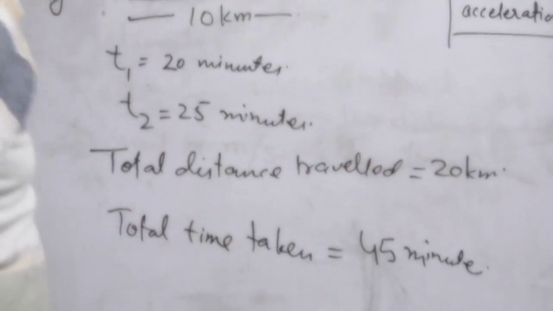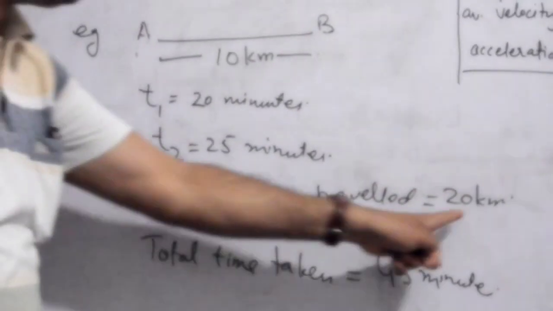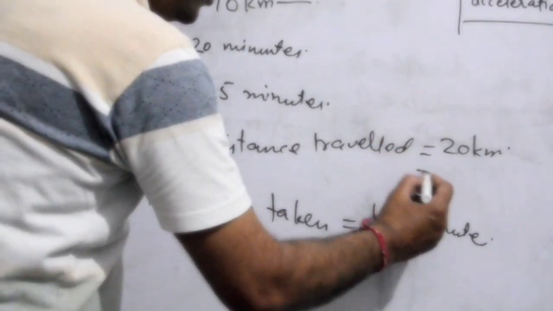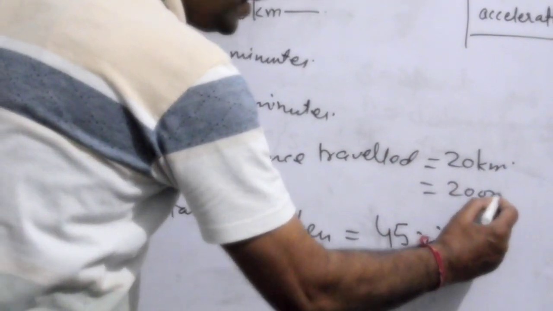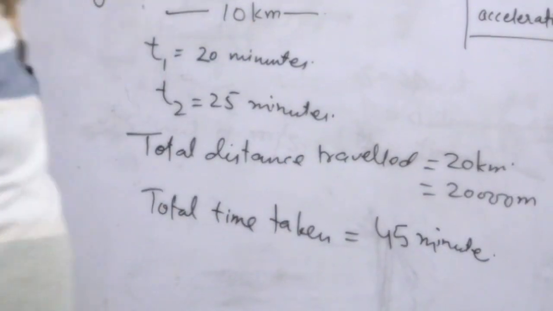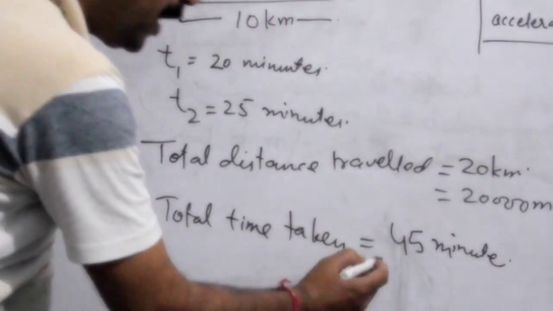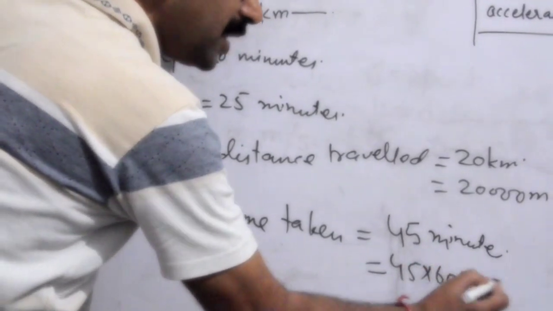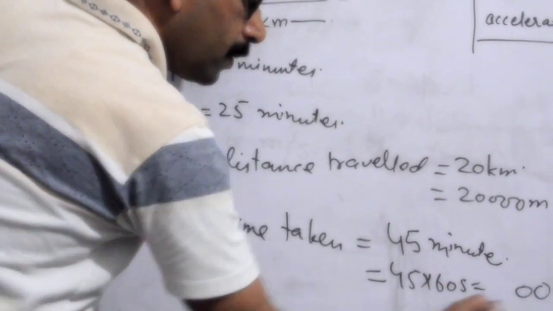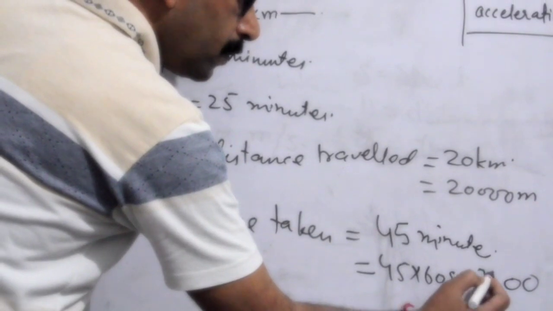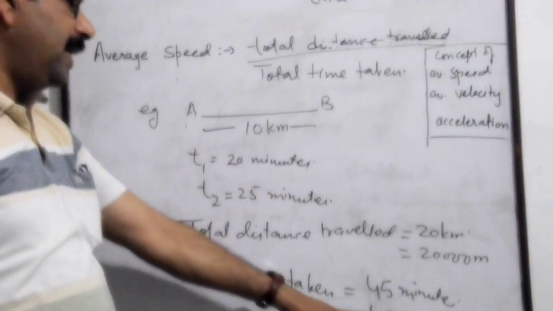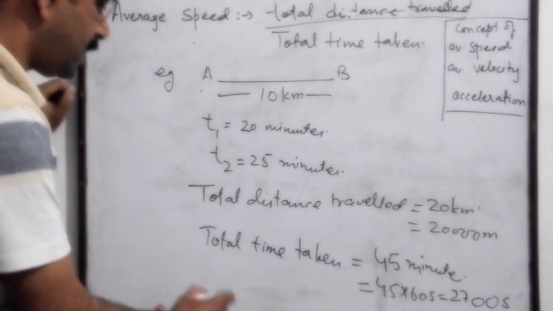So to get the answer in meter per second, we have to convert kilometers to meters and minutes to seconds. Let us go on. 20 kilometers means 20,000 meters, if I am correct. And 45 minutes means 45 multiplied by 60 seconds, which is equal to what? 2700 seconds.